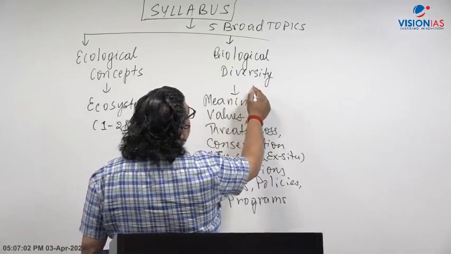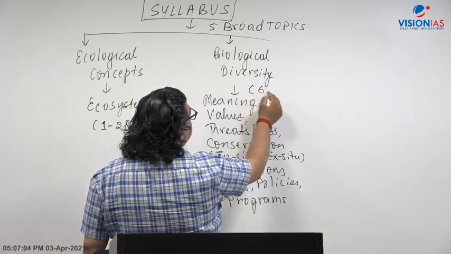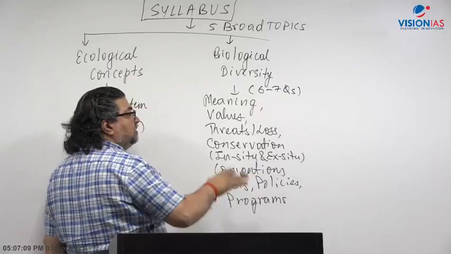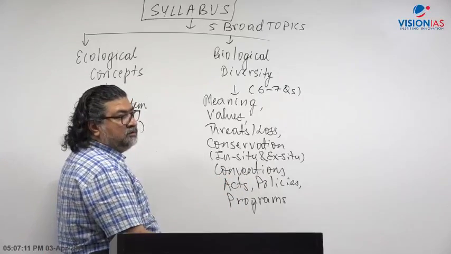Here you'll find questions. If you look around, you'll find 6 to 7 questions from the current aspect and the factual part on the biodiversity part, right?